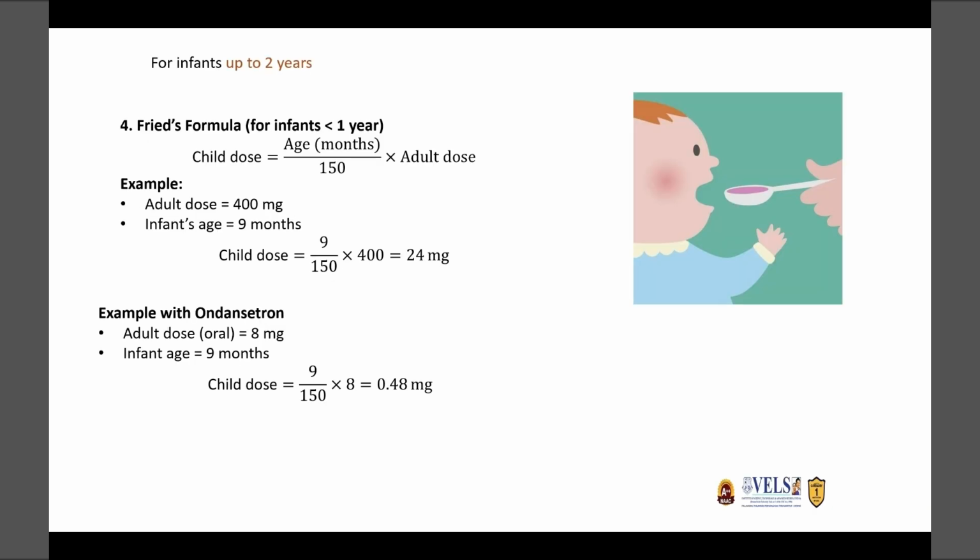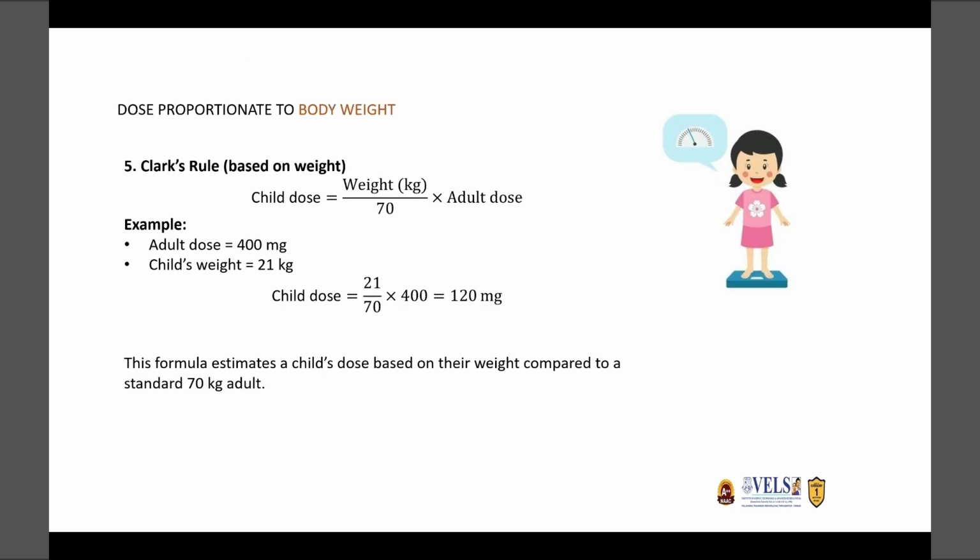So another formula is Freud's formula. This is applicable for infants and up to 12 years of age. So child dose is age in months by 150 into adult dose. Here, for a 9 month old child, with a 400 milligram drug, the dose will be 24 milligram. So cetirizine, the adult dose is 8 milligram. For an infant of age 9 months, this dose will be 0.48 milligram.